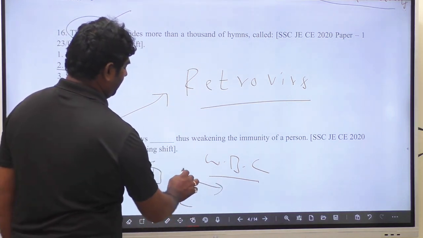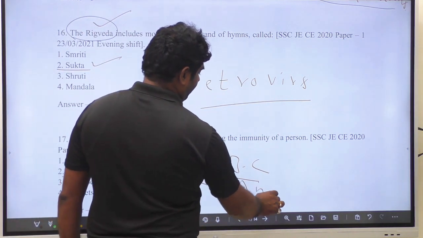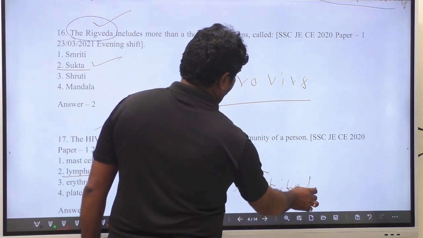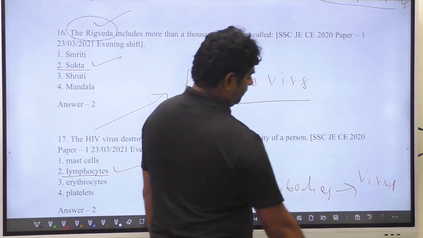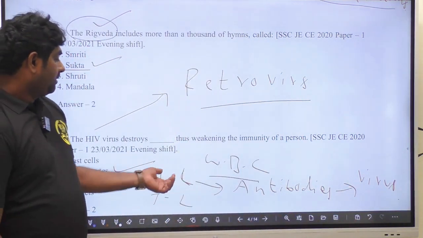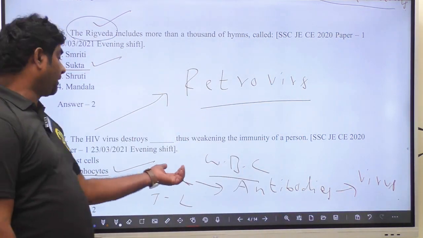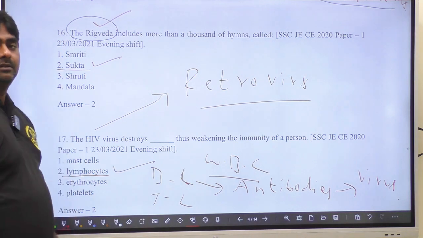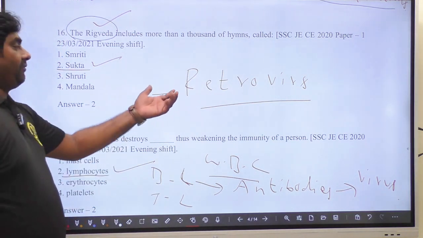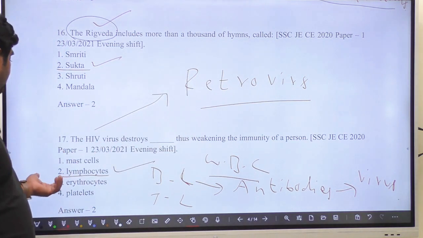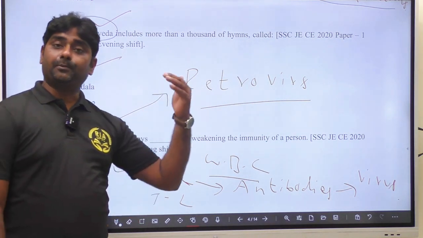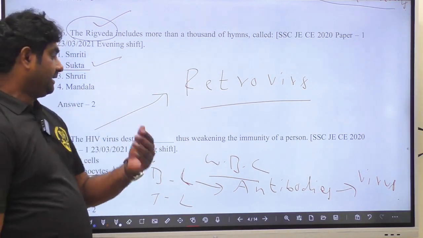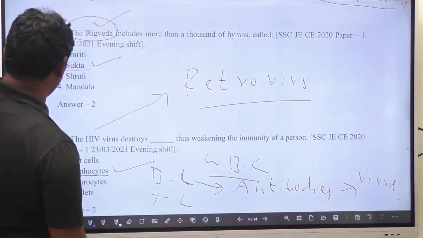B lymphocytes produce antibodies which kill the virus, so in our body the virus is suppressed by B lymphocytes. In an HIV patient, lymphocyte cells slowly decrease. That is very important.